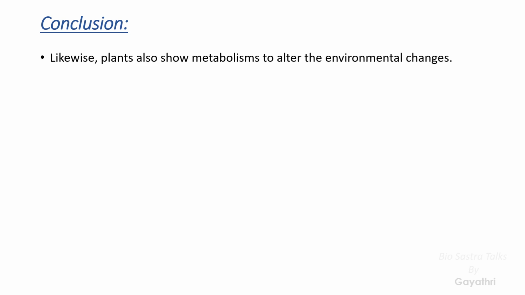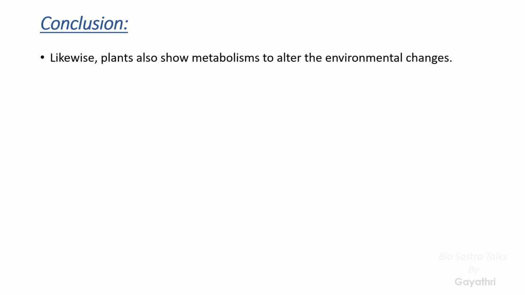Okay, at last, the conclusion. Likewise, plants also show different metabolisms to adapt to environmental changes. As we already discussed, some of the elements are present in the plants, and along with that, the plants also show different types of metabolisms. These elements all participate in different types of metabolism. For example, chlorophyll helps in photosynthesis, whereas auxins, these plant hormones, help in growth. Means how the plant grows, it shows different types of chemical reactions for its growth, differentiation, development, cell cycle, and cell division. These are all different types of metabolisms.